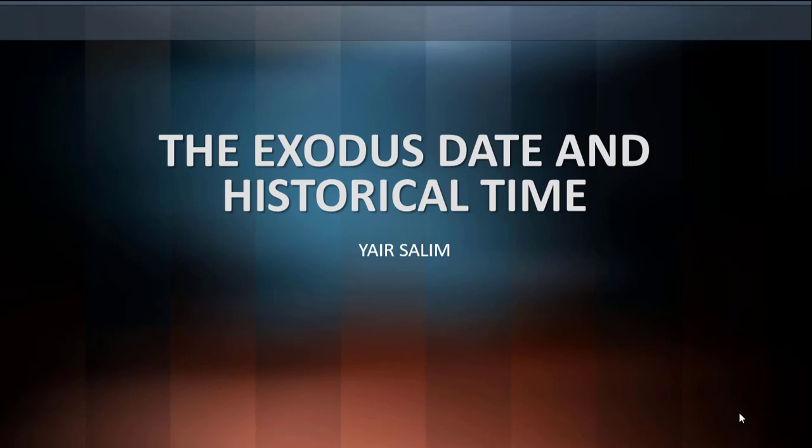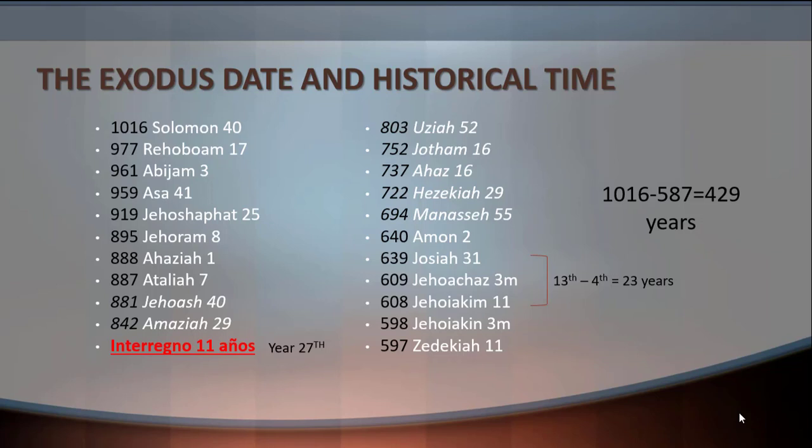In this video, I will explain about the Exodus date and the historical time. Zedekiah began to reign from 597 and Solomon began to reign from 1016. So when we count from Solomon to Zedekiah, we can see that there are 429 years. Remember that we have to count inclusively, and it's not the same when we count in the calculator because the count is exclusive.